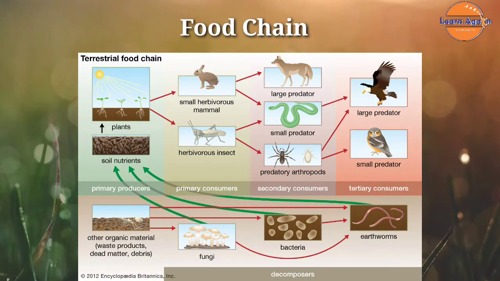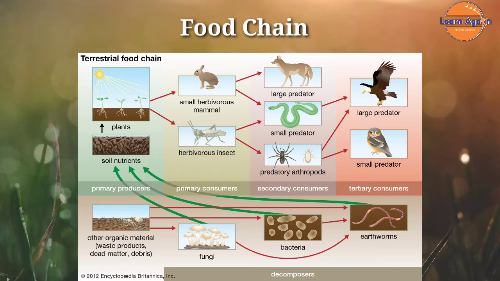Now let us see food chain. Food chain is the sequence of transfer of matter and energy in the form of food from organism to organism. Almost all living beings are directly or indirectly dependent on plants. They produce their own food, that is why they are called as producer or autotroph. And all other dependent living beings as consumer or heterotrophs. Generally, herbivores, carnivores and omnivores are three kinds of consumer. They are also called as primary consumer, secondary consumer and tertiary consumer.